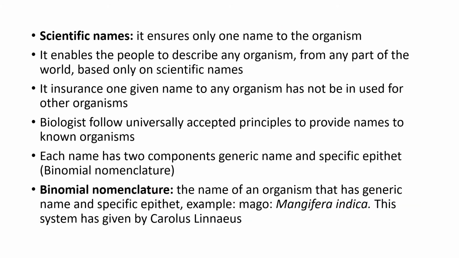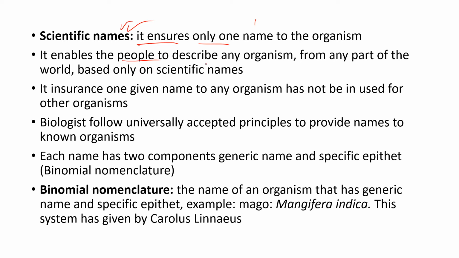Okay, so next, the scientific names. These scientific names ensure that only one name is given to one particular organism, so that there is no confusion. If you give a particular name to one organism, and another person discovers another organism and uses the same name given by you, then the two organisms have a single name, and that creates a lot of confusion. So scientific names ensure that only one particular name is given to a particular organism. One scientific name should not be given to two organisms. This is the main aim of scientific names.